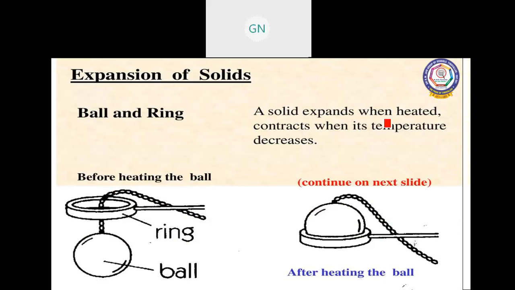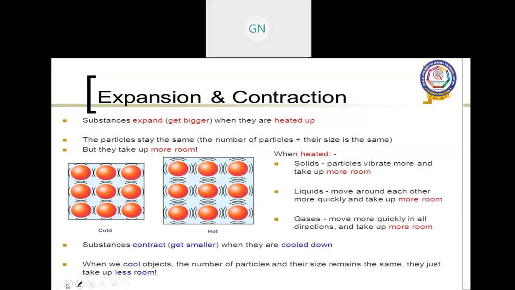Ball and ring. A solid expands when heated and contracts when its temperature decreases. Before heating the ball, we cannot put it inside the ring. Next, if you heat it, the ball will not fit into that ring because of the expansion. Substances expand when they are heated. The particles stay the same, but only the vibration will differ when it is heated or cooled.